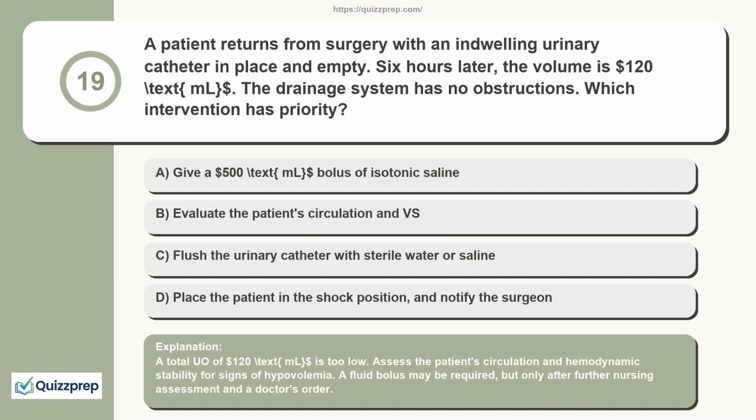A total UO of 120 mL is too low. Assess the patient's circulation and hemodynamic stability for signs of hypovolemia. A fluid bolus may be required, but only after further nursing assessment and a doctor's order.